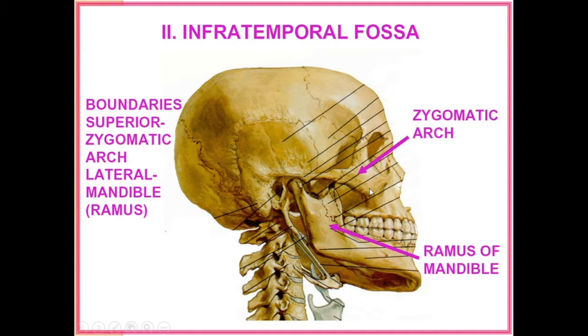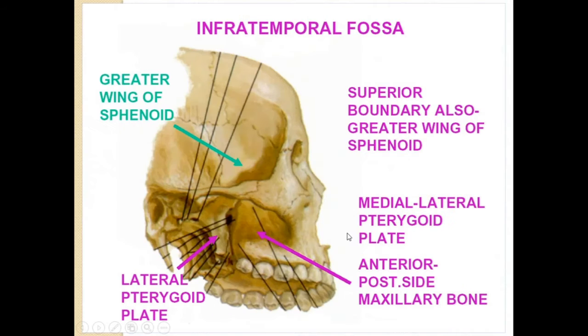Now this is the temporal fossa. Below the temporal fossa, that is the infratemporal fossa. So you have to look here where the cursor is, that is the infratemporal fossa. If you remove the mandible, then you can observe clearly the infratemporal fossa. So the mandible is removed. Now you can appreciate clearly the infratemporal fossa.